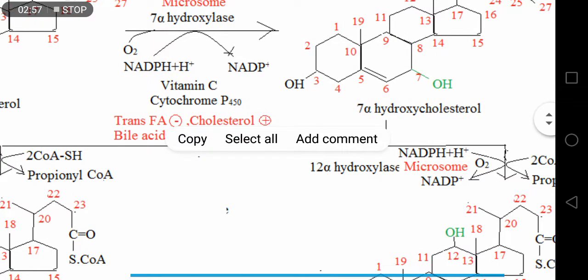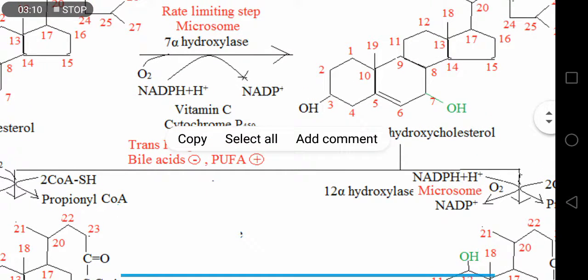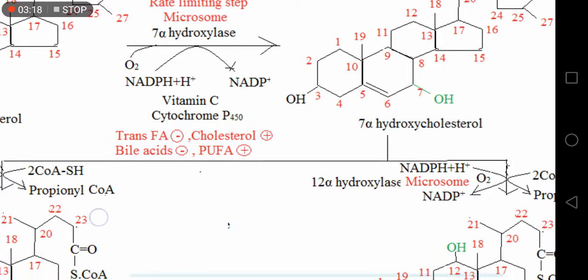If you take trans fatty acid through food, it inhibits 7-alpha hydroxylase enzyme. So cholesterol cannot be converted to bile acid, so there is a hypercholesterolemia.